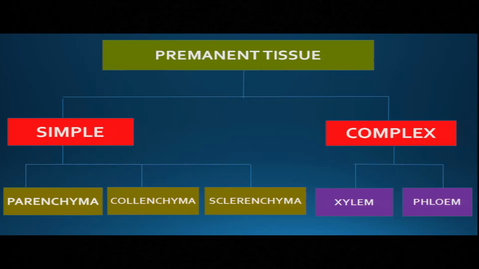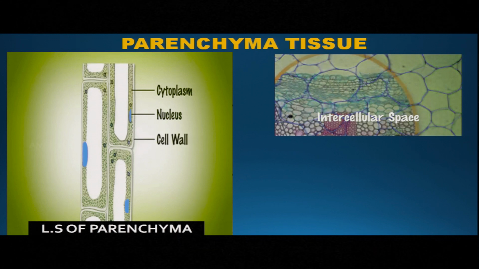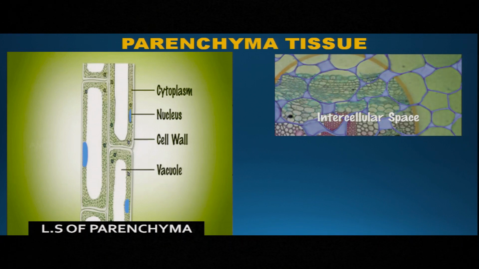Simple permanent tissue is divided into parenchyma, collenchyma and sclerenchyma. But complex permanent tissues are divided into xylem and phloem. So when a parenchyma tissue is seen under the microscope, we can see the following parts: cytoplasm, nucleus, cell wall and vacuole. So let us find out what are the characteristics of parenchyma tissue.